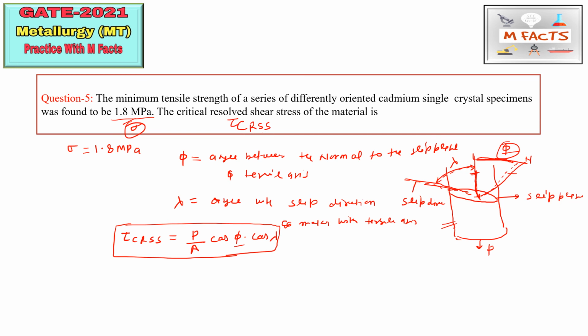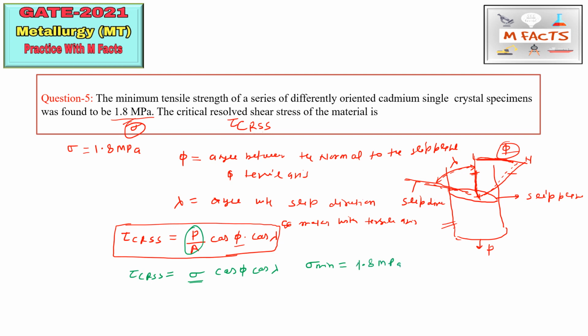Here this is a very easy question. This P by A is sigma, so tau CRSS is equal to sigma cos phi cos lambda, and in this question they have given sigma minimum, that is 1.8 MPa.